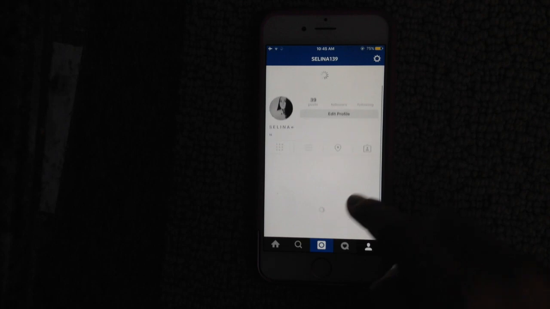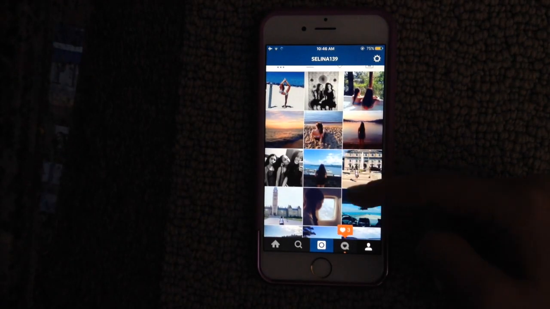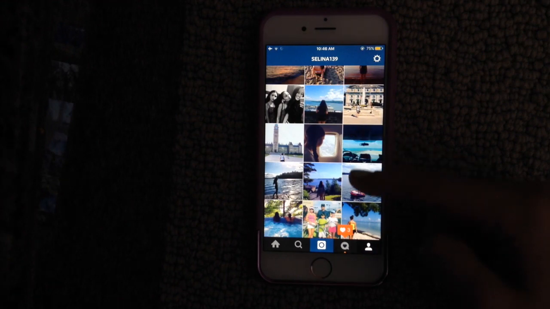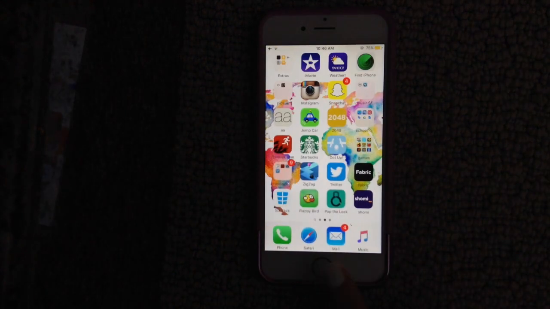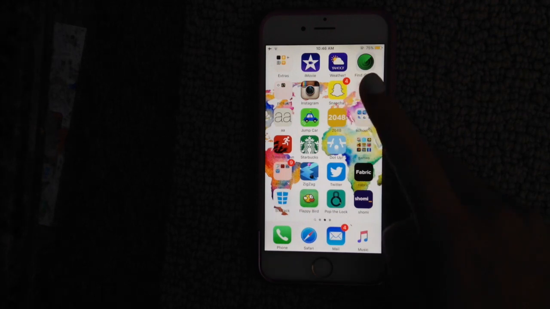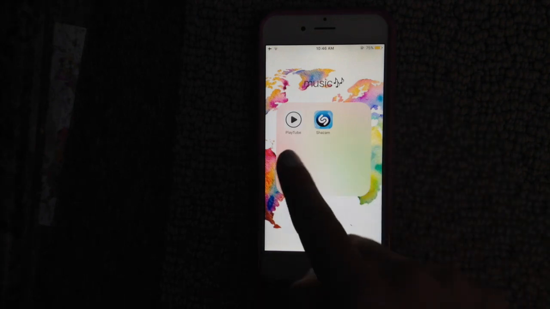So this is my account. So this is my pictures. As you can tell, my theme or whatever is really summery and travel, I guess. Then I have Snapchat, which I use a lot to Snapchat my friends and stuff, but it's private. And I have this folder called Music, which is where I have PlayTube and Shazam.